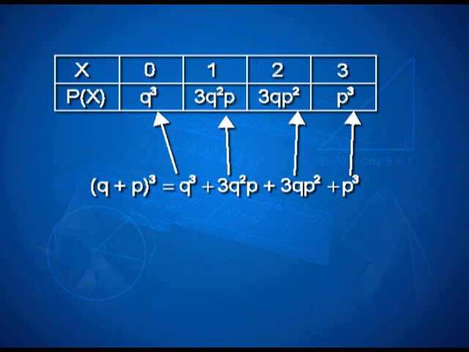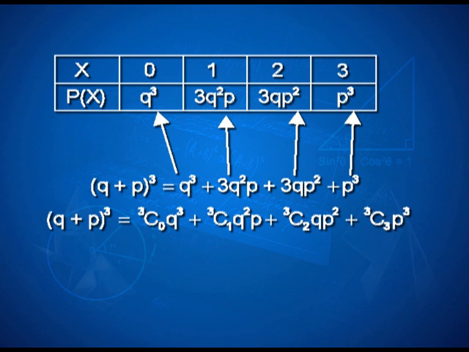In general, if I take q plus p to the power 3, by the binomial theorem that you learned last year, it's the same as writing 3C0 q to the power 3 plus 3C1 q squared p plus 3C2 q p squared plus 3C3 p to the power 3.